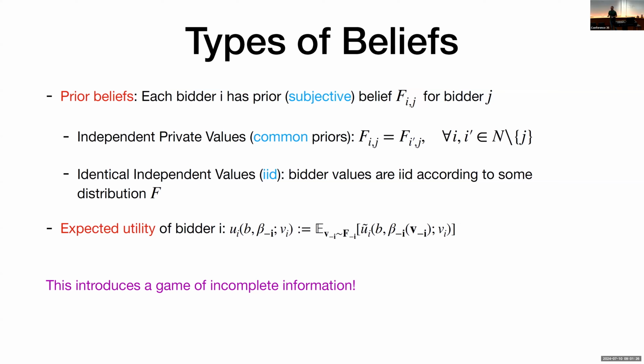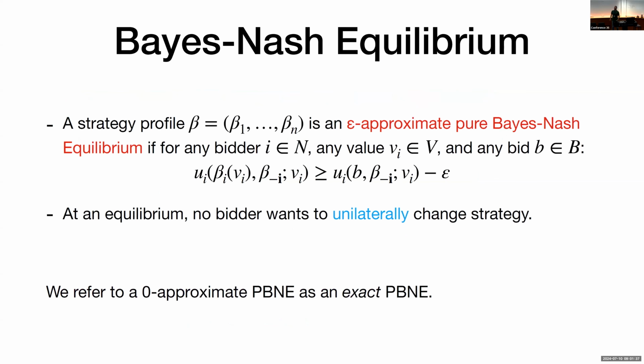And this clearly introduces a game of incomplete information. So we're, as usual, interested in stable states of these games, where people do not have incentive to deviate from their current strategy. So the solution concept that we're studying is the Bayes-Nash equilibrium, and I have a brief reminder here about what it is. Essentially, we're given a set of strategies, one for each player, and given that set of strategies, no player has an incentive to change strategy to get a higher utility. And in fact, we are considering epsilon-approximate equilibria, which says that no player can get an epsilon increase in their utility by deviating to another strategy.